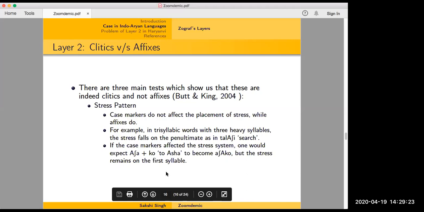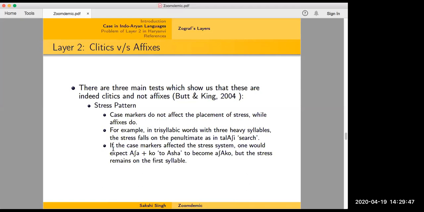And then the last one is stress pattern. Case markers do not affect the placement of stress, while affixes do. For example, in a trisyllabic word with 3 heavy syllables, the stress falls on the penultimate. Penultimate is the one from the last one, the second last. So you can have talashi. You can see that the a is stressed, the penultimate one, talashi. So the la is stressed. It means to search.